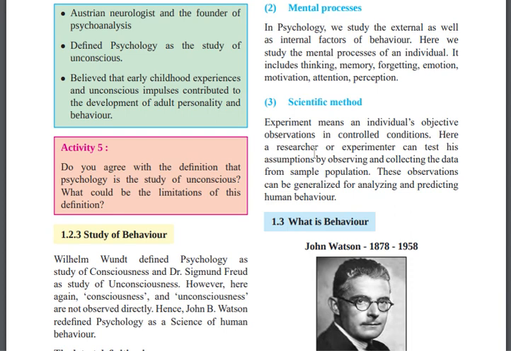Then scientific method, experiment. In psychology also, whenever we are doing an experiment, that is called the scientific method, and we are using it to understand the behavior of a person, a sample population. The observation can be generalized for analyzing and predicting human behavior. Let's take an example. I want to understand student behavior during the exam. So I will conduct an experiment on that. I will observe it in the control condition, which means I know that the student will behave in that way, and I will generalize and predict the behavior in the future. Also, the student will behave in the same way.